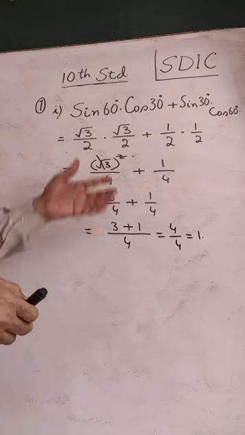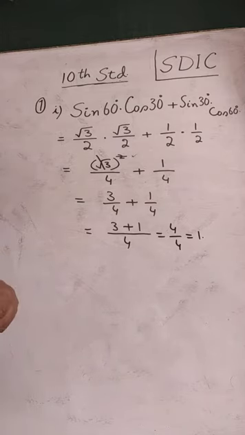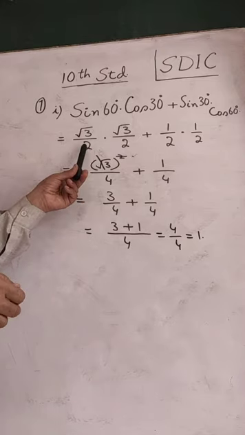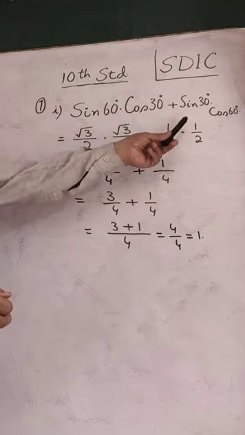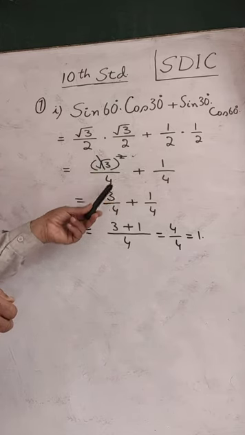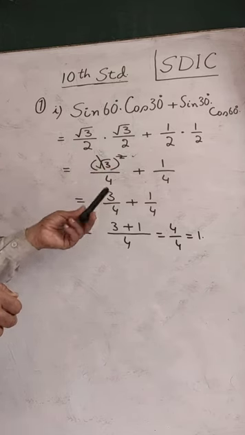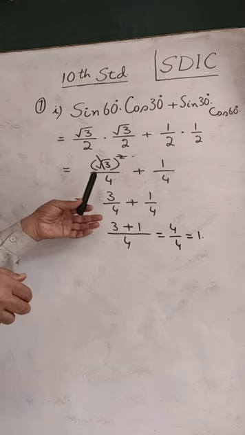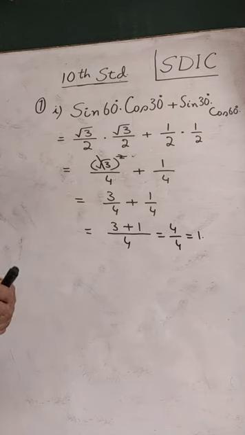And the procedure for solving these questions. In the first step, you have to use the values of the different trigonometric ratios involved from the table. Then you have to simplify, multiply, add, subtract, whatever signs will be there, you have to use those, and the result will be obtained. Second part.